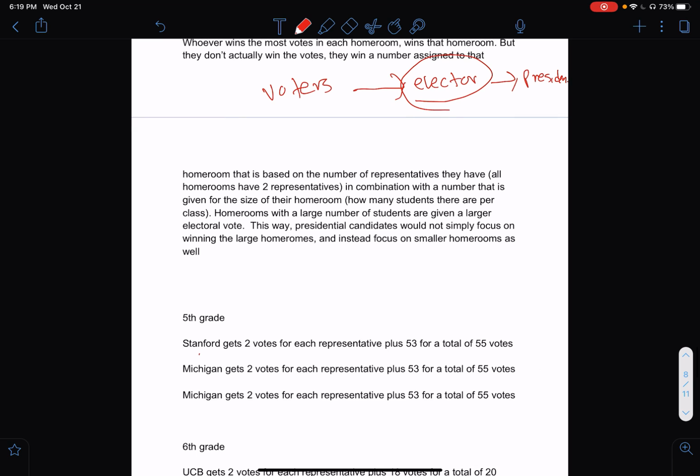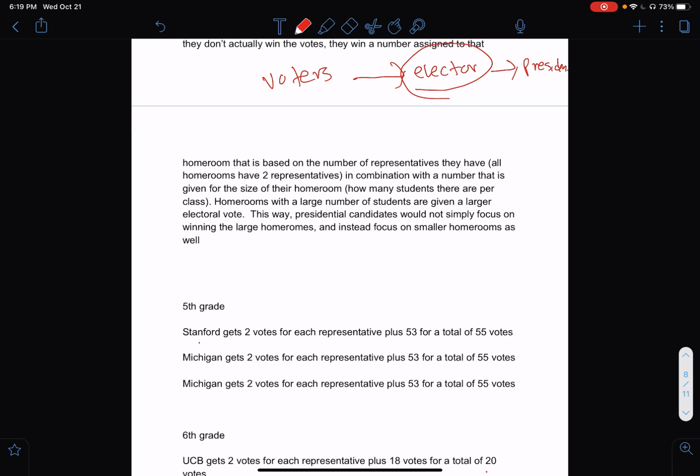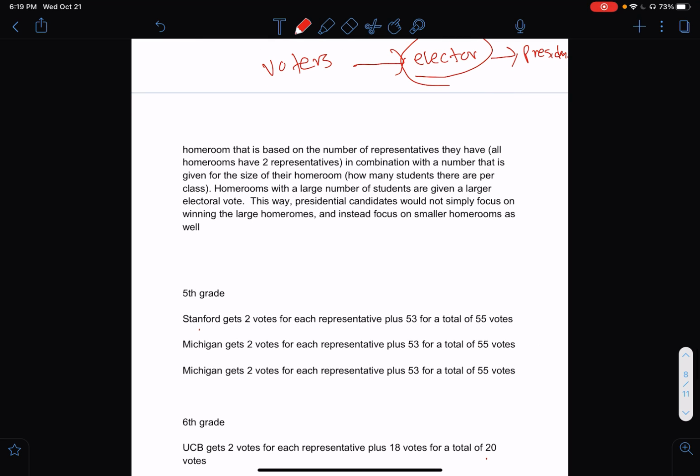That number is based on the number of representatives, the senators, or as you guys call them, student reps. All homerooms have 2. All states in the United States have 2 senators, no matter the size. California has 2 senators. Maine has 2 senators. Texas has 2 senators. Every state has 2 senators, so every state has at least 2 electoral votes, right? Each senator gets one electoral vote, and that means that each state gets at least 2.